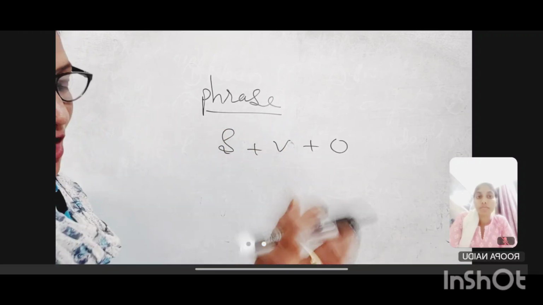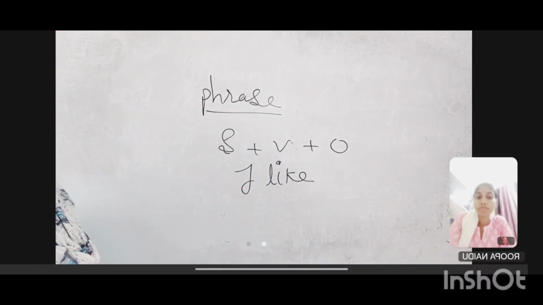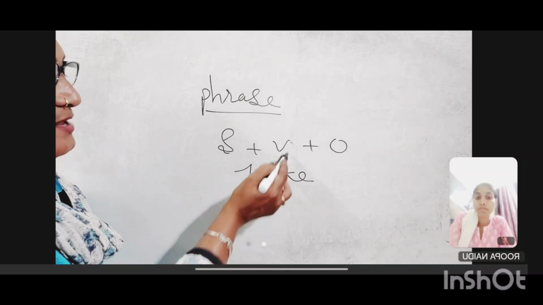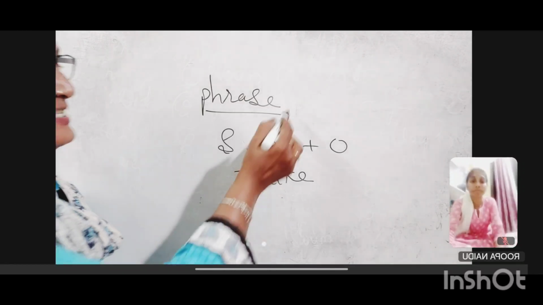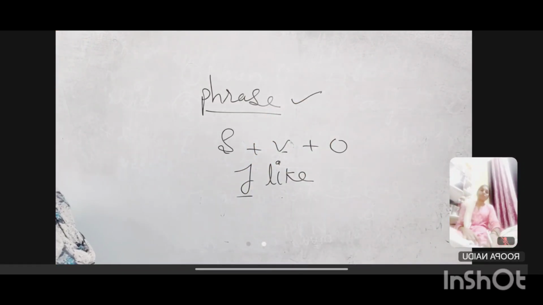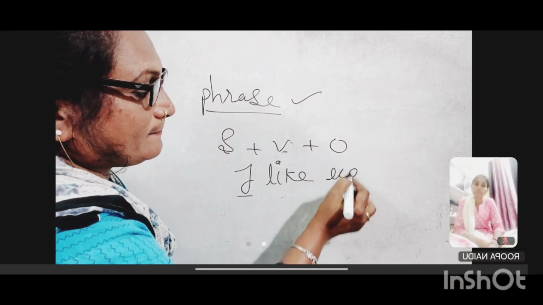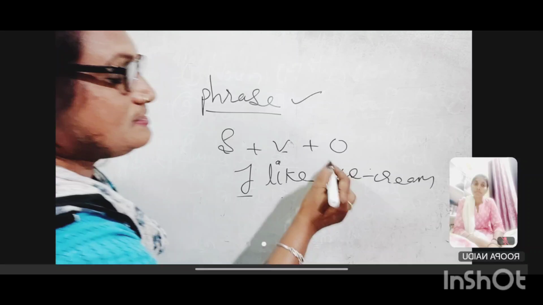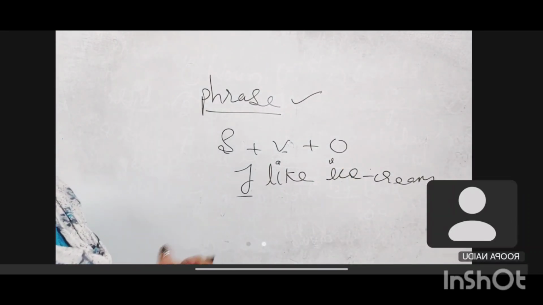Is it a phrase or a sentence? You have to write like this. I like. Is it a phrase or a sentence? Subject is there, verb is there, but not the object. So they may say that this is a phrase. First explain what is a phrase. Okay. Then you have to add I like ice cream. Is it a phrase or a sentence? Ask them why. It is a sentence. Why it is called a sentence. So like this, madam, once you check those exercises, you are able to teach, in my opinion. Okay.